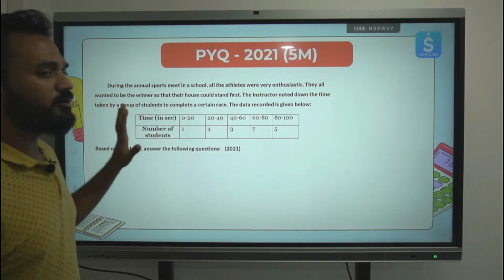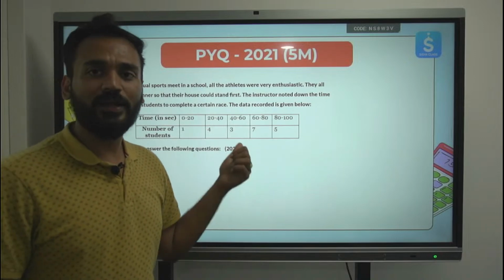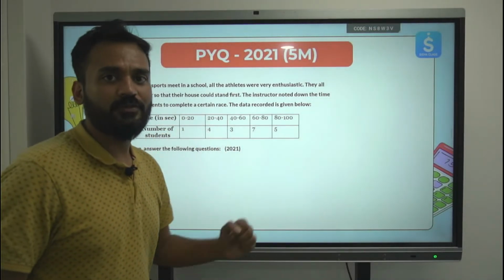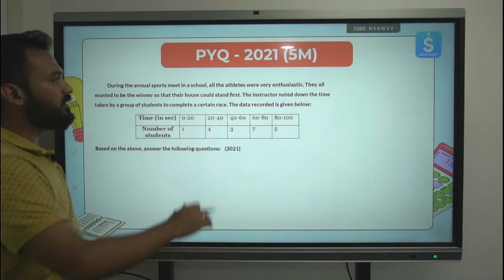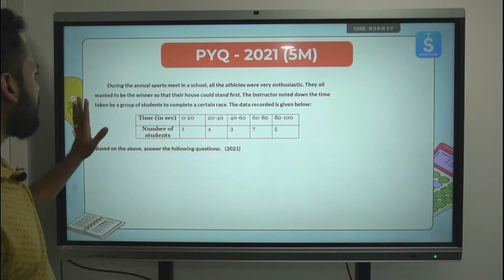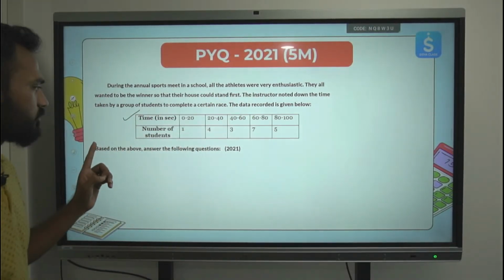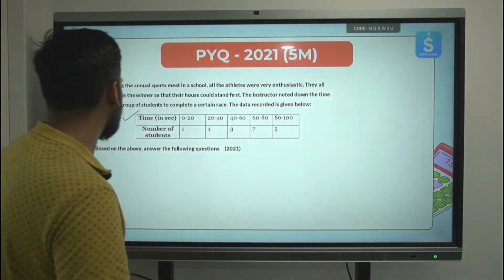Now, a lot of questions we have done this way. This is one question which was asked for case study. Let's quickly do this question, and then we'll be moving to the model questions as well. During the annual sports meet in a school, all the athletes were very enthusiastic. They wanted, and all the information is given. This data is available to us. Using this data, we need to answer certain questions. Let's see what those questions are.